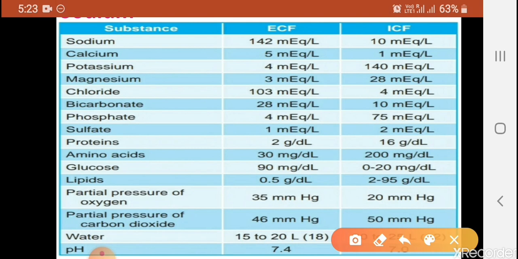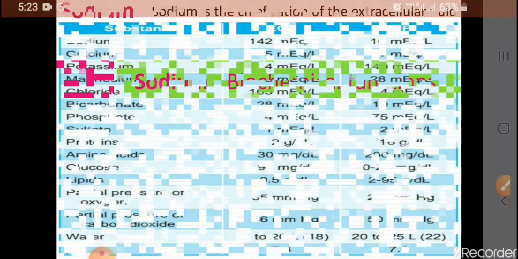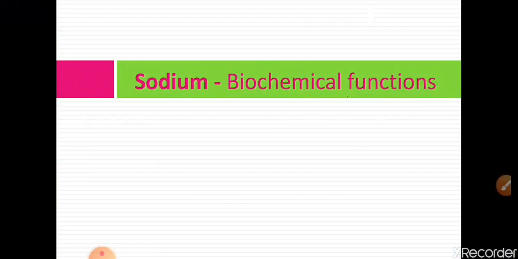In ICF, we will find 140 milliequivalents. That means potassium is present in more quantity. So the chief cation of ICF is potassium, while the chief cation of ECF is sodium. So sodium is the chief cation of extracellular fluid. That means in extracellular fluid, sodium is present in the most quantity, that means 142 milliequivalents per liter. So let us see biochemical functions of sodium.